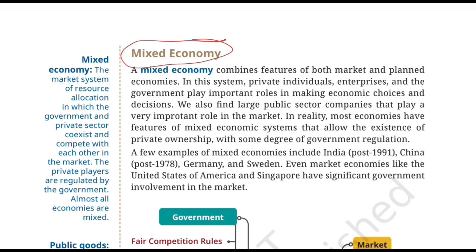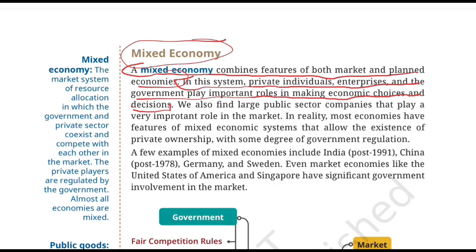Okay, so let's decipher the concept of the mixed economy. A mixed economy combines features of both market and planned economies. So now we have reached the system that combines both approaches. Imagine taking the government's role plus the private sector and market forces and putting them together. That's called a mixed economy. The government plays an important role, but private individuals and businesses also participate in this economy. In this system, private individuals, enterprises, and the government play important roles in making economic choices and decisions.